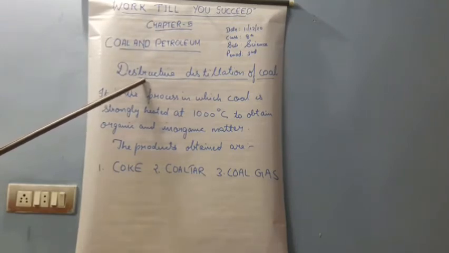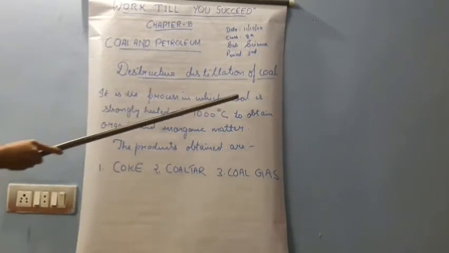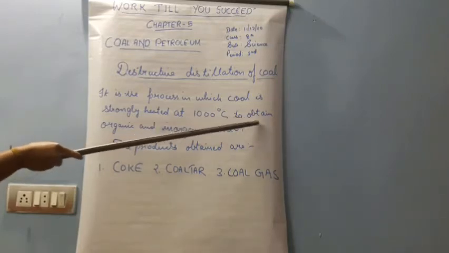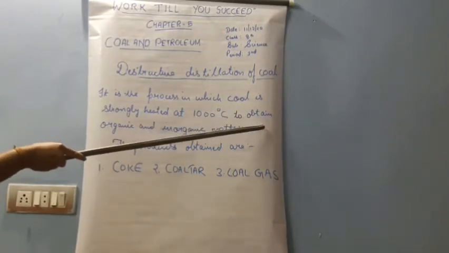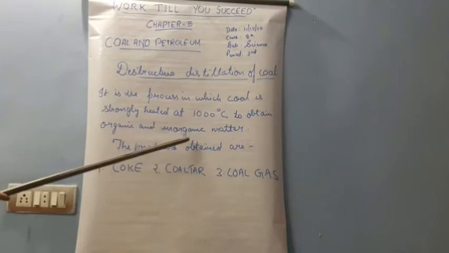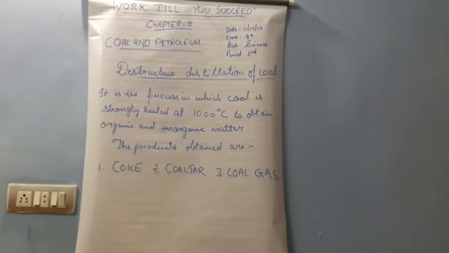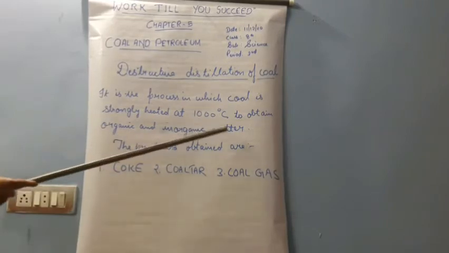So here it is the process in which coal is strongly heated at 1000 degrees centigrade to obtain organic and inorganic matter. It means that we are heating coal at a very high temperature of 1000 degrees centigrade. And then we are obtaining other organic and inorganic matters.